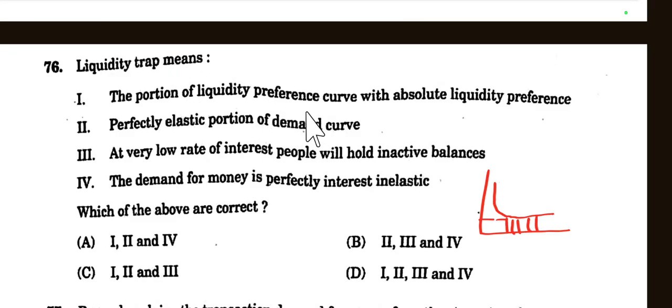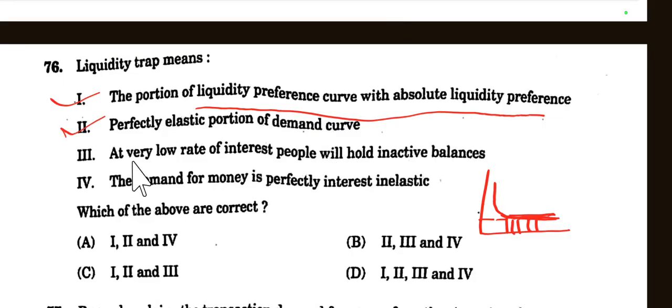So the portion of the liquidity preference curve with absolute liquidity preference, yes, this is true. Then perfectly elastic portion of demand curve, yes, this is the portion of perfectly elastic demand curve, this is true. Then at very low rate of interest, people will hold inactive balance.